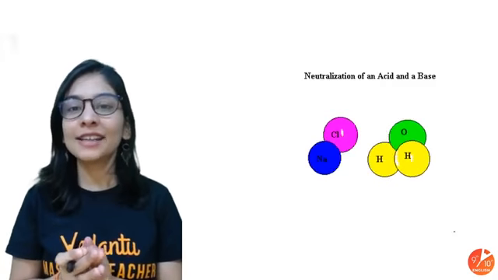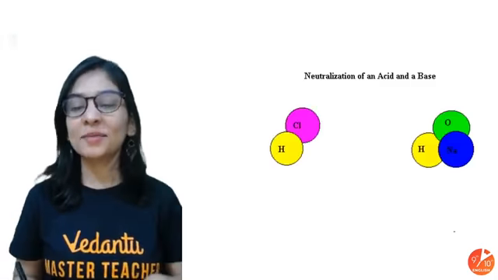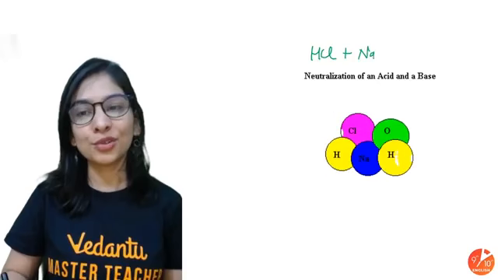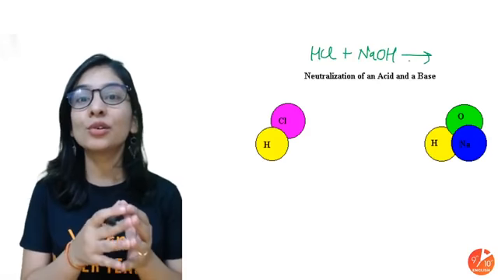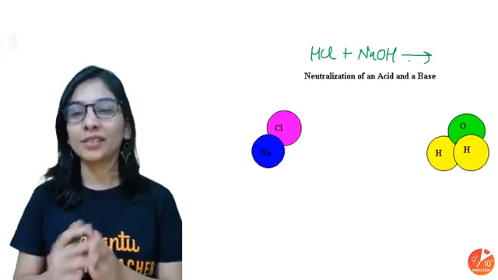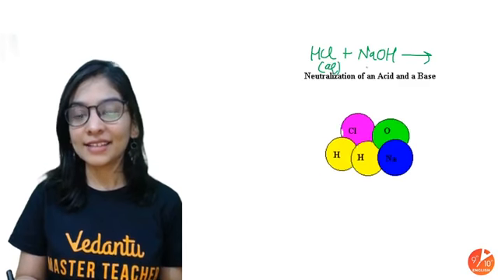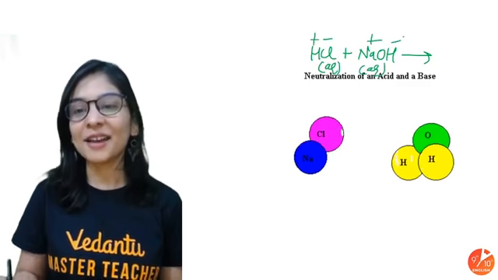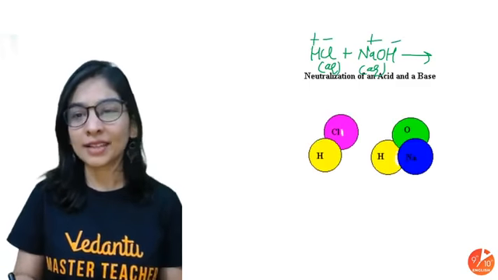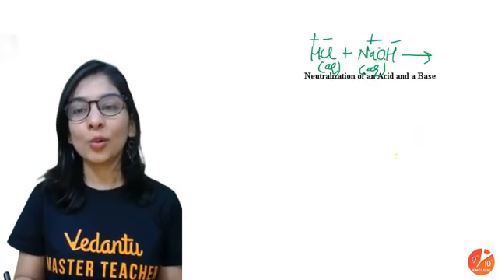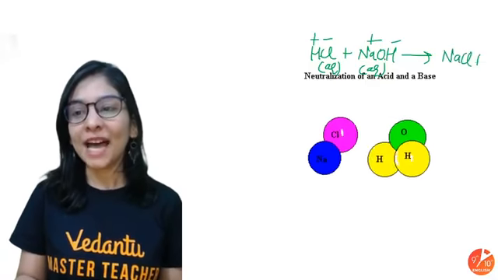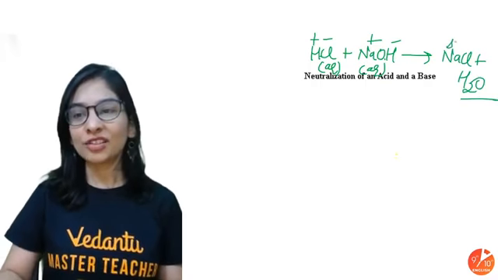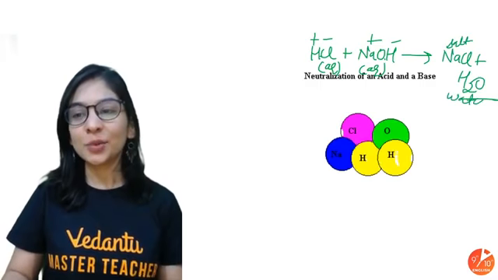What is a neutralization reaction? Reacting an acid and base to give salt and water. A very famous example is given in front of you too. That's the reaction of hydrochloric acid and sodium hydroxide. This is your acid, this is your base, and as you know, acids and bases also have ions, and they'll also exchange ions. So H goes with OH, Na goes with Cl. I got NaCl along with HOH, that's your water. I got salt, I got water.